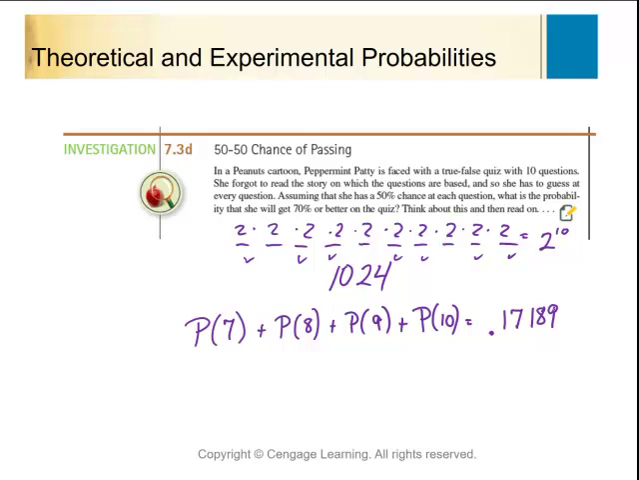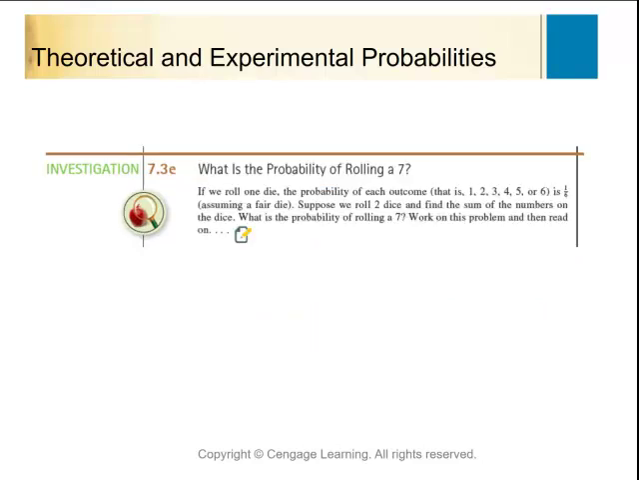So not a very good probability that she's going to pass this test if she totally guesses. And this one is much easier. So if we're going to roll 1 dice, what's the probability that I get, say, a 1 or a 2? Well, there's one way to get a 1, one way to get a 2. So it's 2 out of 6 different ways to roll the dice, so 1/3.